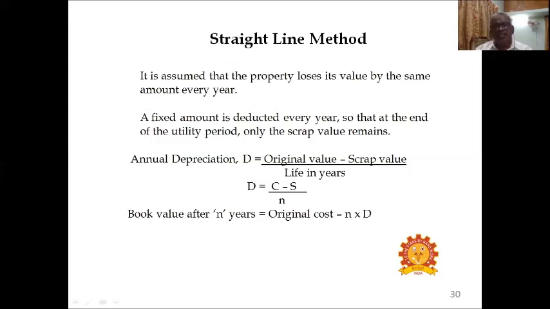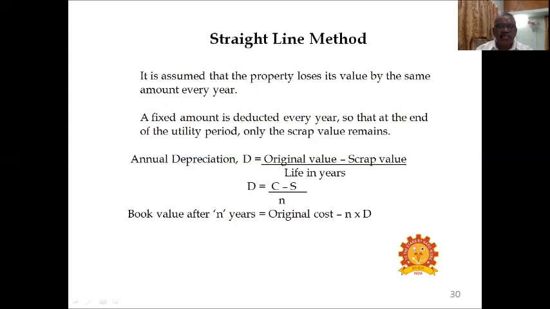In this method, it is assumed that the property loses its value by the same amount every year. So till the life of the building, every year it is having depreciation. The depreciation is common for each year. A fixed amount is deducted every year so that at the end of the utility period, only scrap value remains.